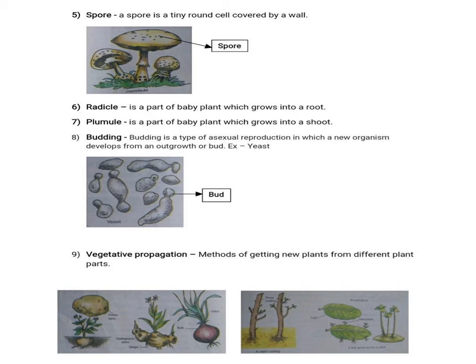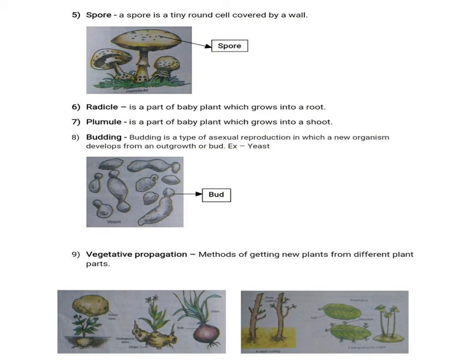Next keyword is budding. Budding is a type of asexual reproduction in which a new organism develops from an outgrowth or bud. Example, yeast.